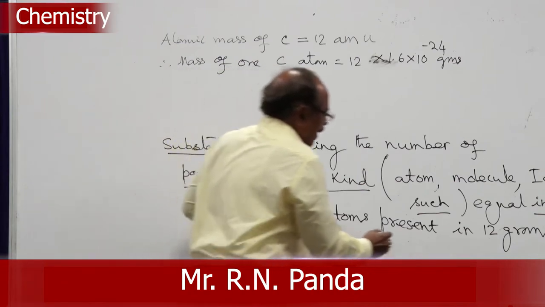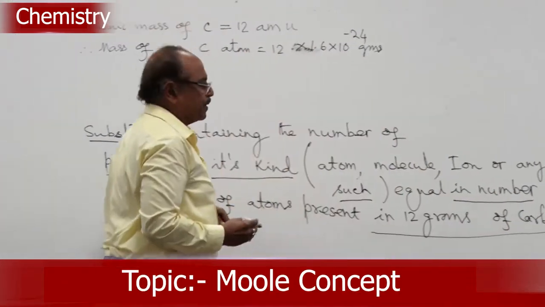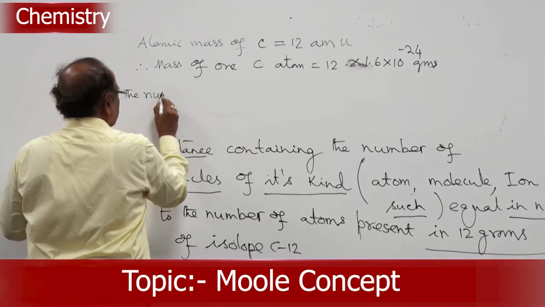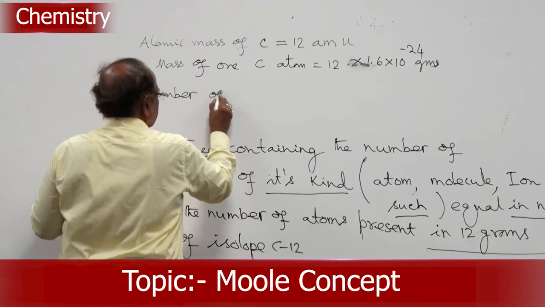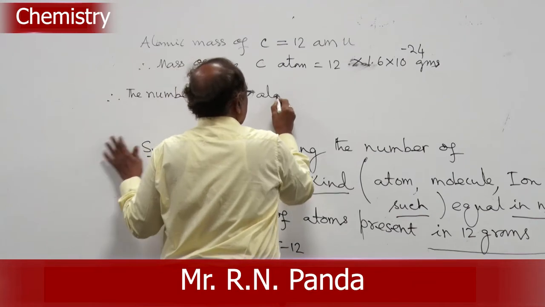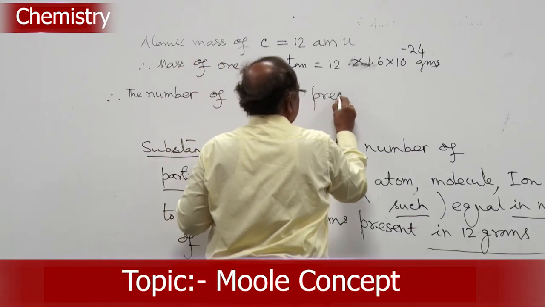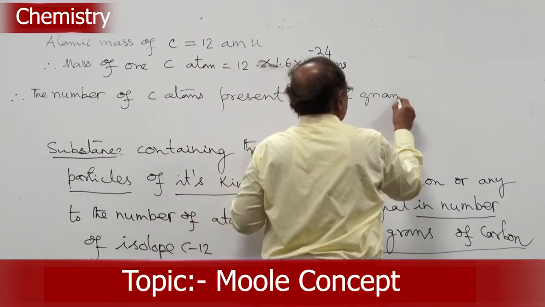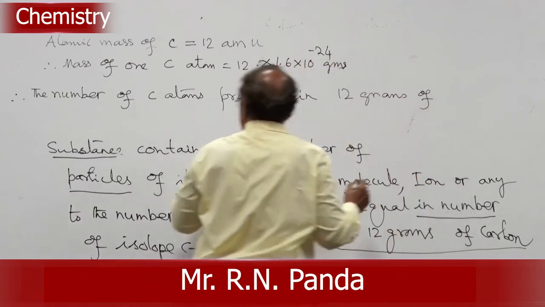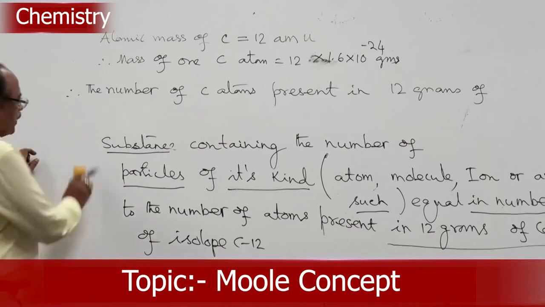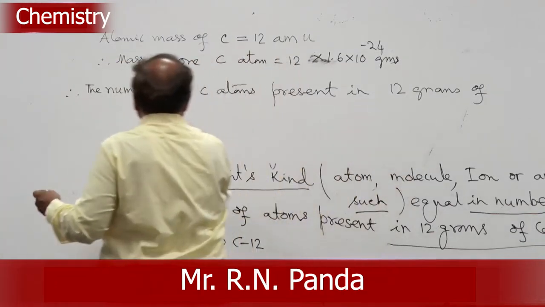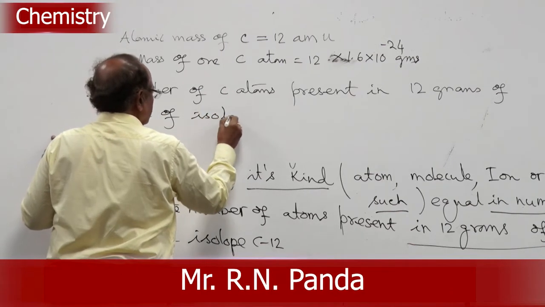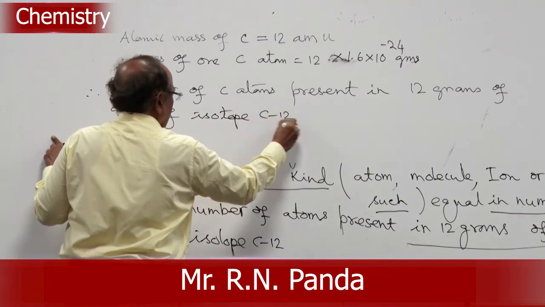Now, let us find out how many are present in 12 grams of carbon. Therefore, the number of carbon atoms present in 12 grams of carbon of isotope C12 will be how much?